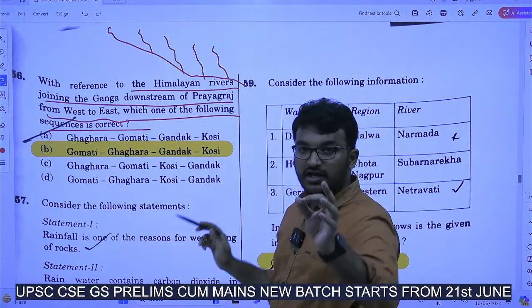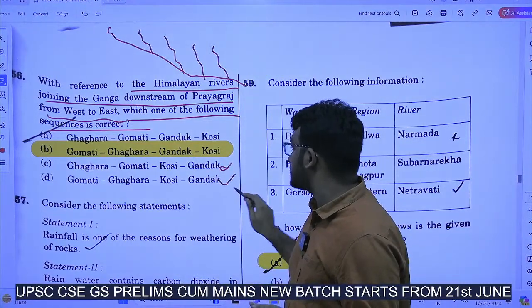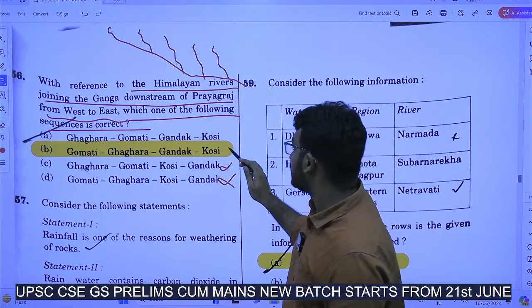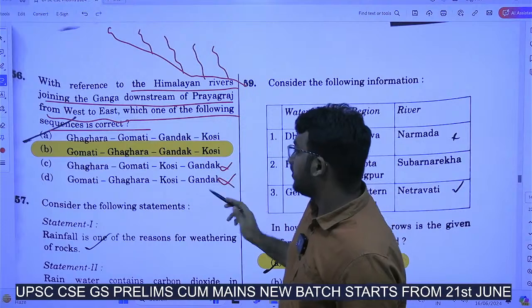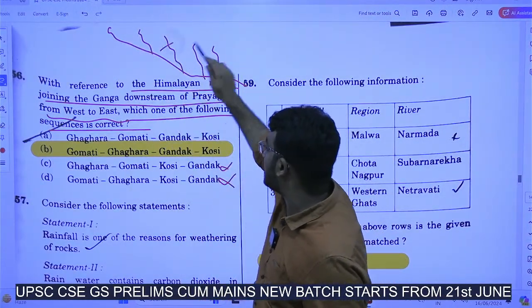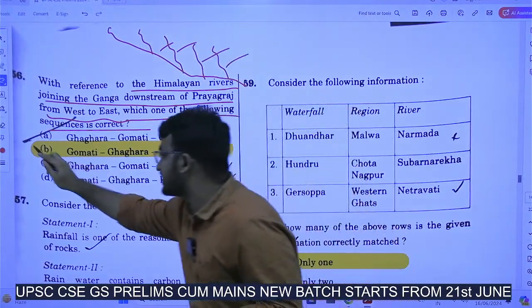Of course, you can answer this. Eliminate these two options easily because Kosi will be joining nearby Bihar. So these two are ruled out. And Gomati will be joining first, next Gagra, next Gandak and next Kosi. So the answer is B.